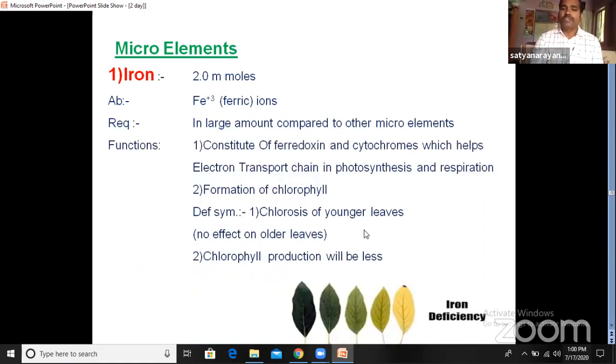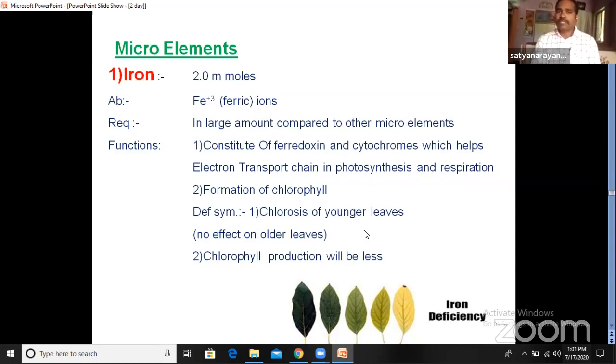Now, let us see the functions of iron. How does iron function in the plant? It is useful for the constitution of some electron carriers like ferredoxin and cytochrome. These are the electron carriers; they carry electrons from one electron carrier to another. We will see more about electron carriers in the photosynthesis and respiration chapters. So for the construction of electron carriers like ferredoxin and cytochrome, iron is required.